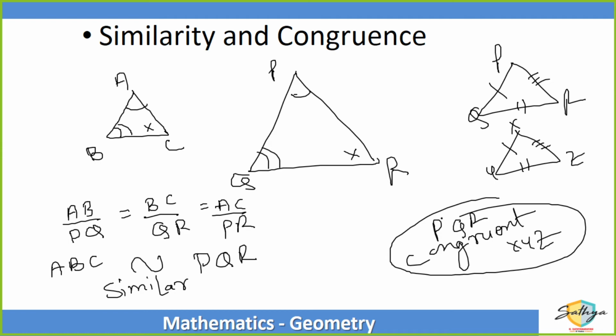Similarity is एक दूसरे का छोटा बड़ा वर्जन हो सकता है. Congruence, both are carbon copies of each other, exactly the same. Carbon copy C, congruence C, right? So for similarities, all the three sides will be in the same ratio. All the three angles, the corresponding angles will be the same. To prove similarity, you need any three elements: side, angle, side; side, side, side; angle, angle, angle; side, angle, side. Any three elements can help you prove similarity.